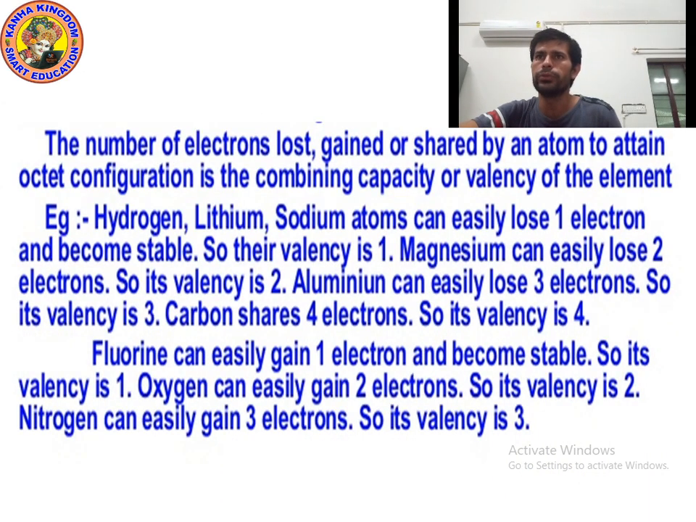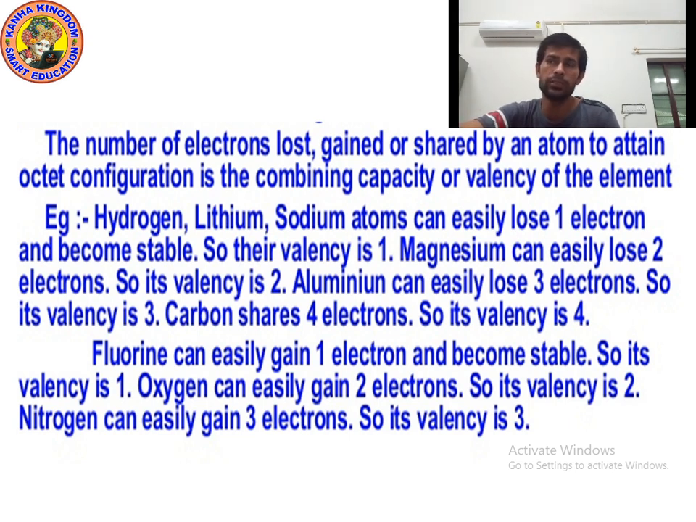Okay kids, now you can see some more examples of valency. Hydrogen, lithium, and sodium atoms can easily lose 1 electron and become stable, so their valency is 1. Which atoms have valency 1? Hydrogen, lithium, sodium. Magnesium can easily lose 2 electrons, so its valency is 2.